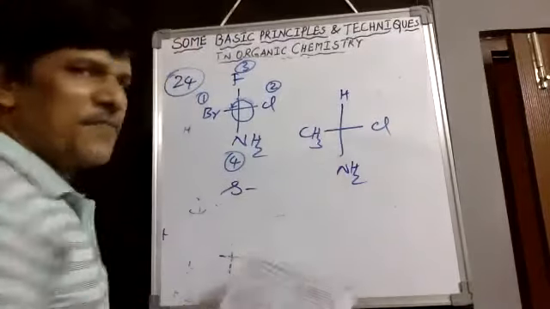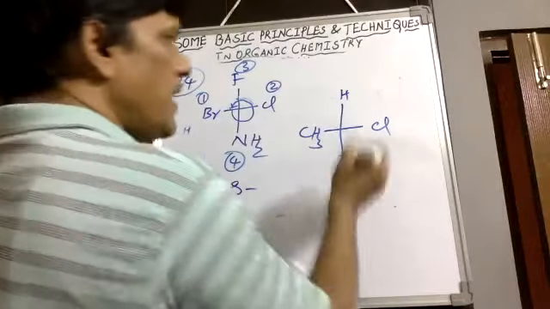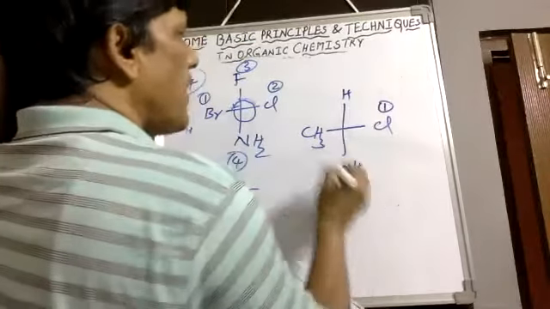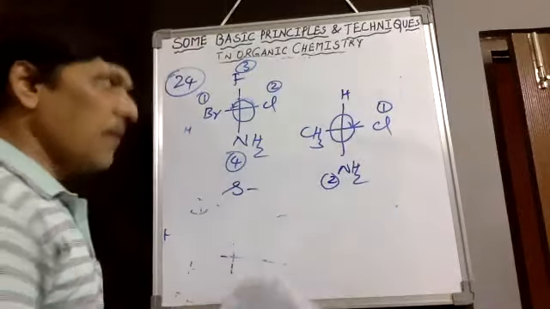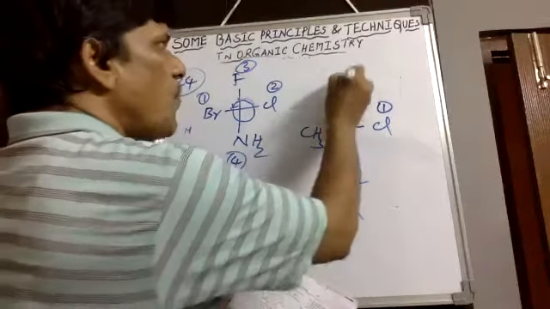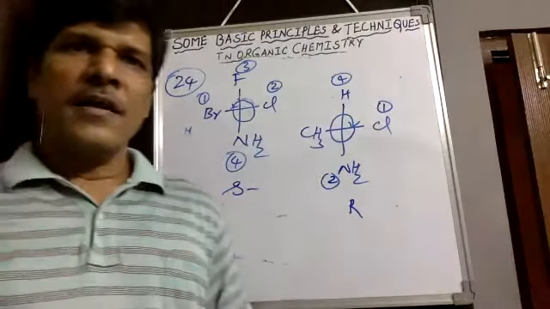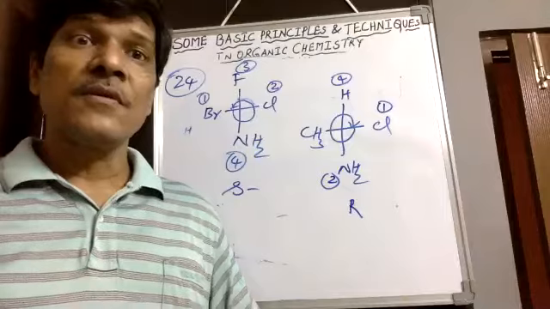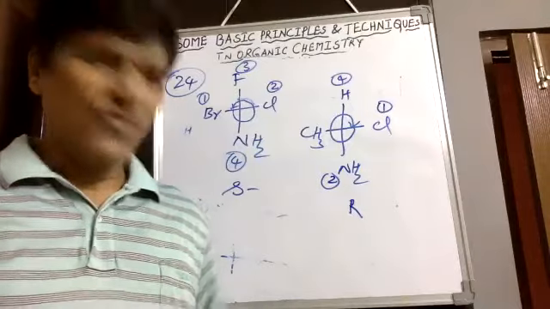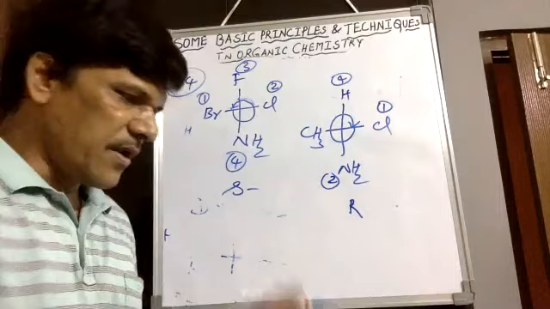That means right side left, left side right. With the given configuration, then higher atomic number, higher priority: 1, 2, 3. Therefore, this is showing R configuration. The fourth priority group is in the vertical position, clockwise direction shows R, anti-clockwise direction shows S configuration. Horizontal means golden shake hand, opposite we have to take. Therefore, R configuration, therefore 26A answer is correct.